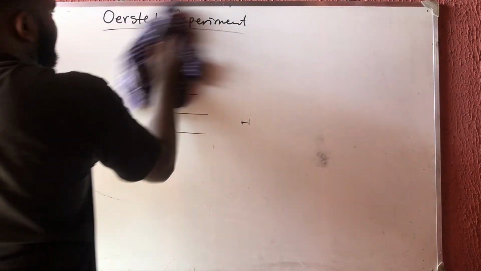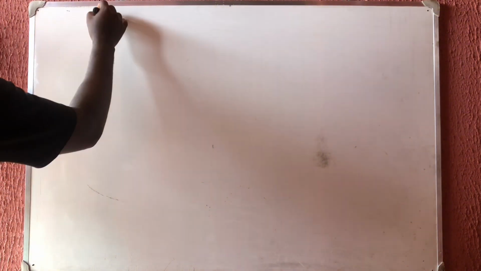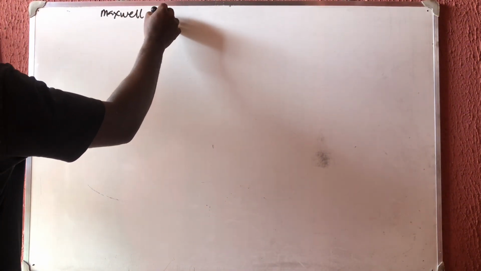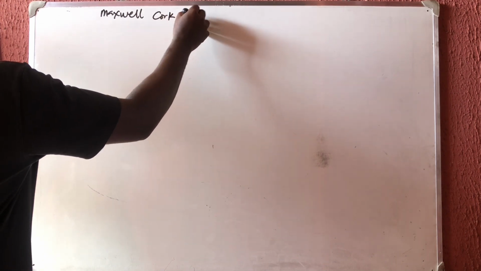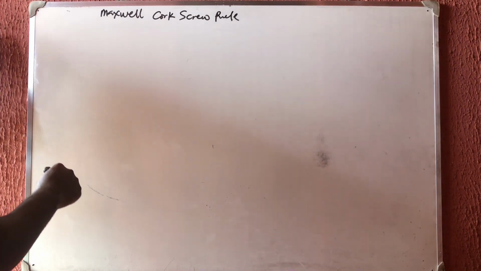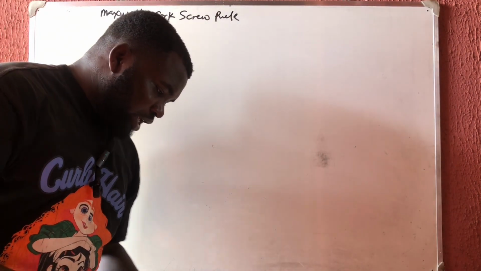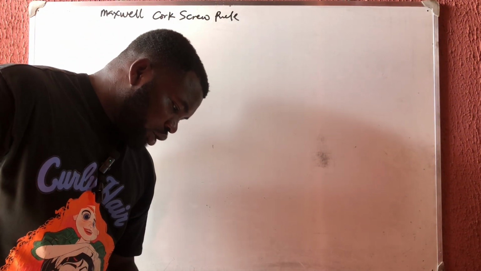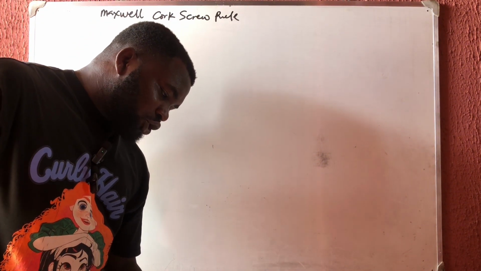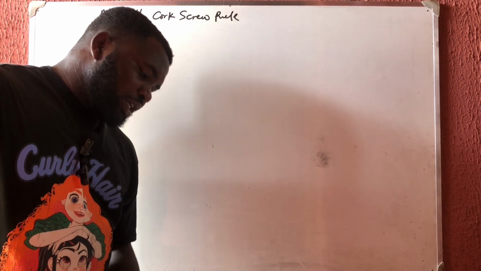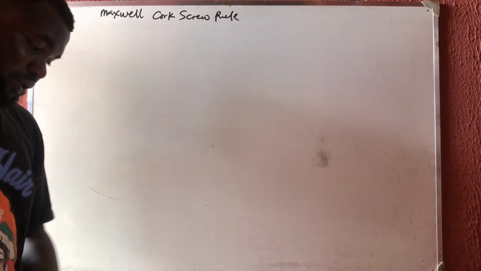You have to know all these things because they are all exam questions. Maxwell's corkscrew rule. They say that this states that if we imagine ourselves driving a corkscrew in the direction of the current, then the direction of rotation of the corkscrew is in the direction of the line of force. Okay, you have to just know that one.